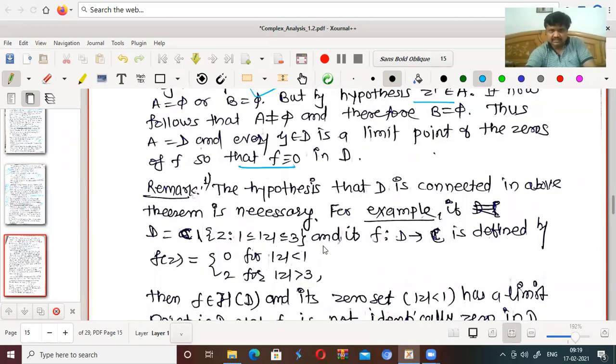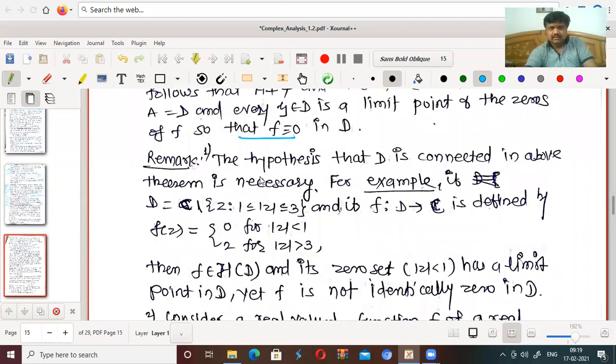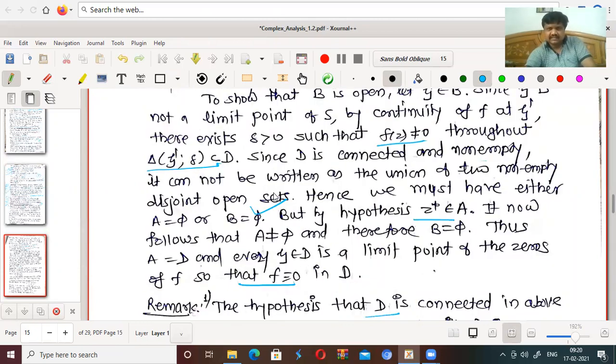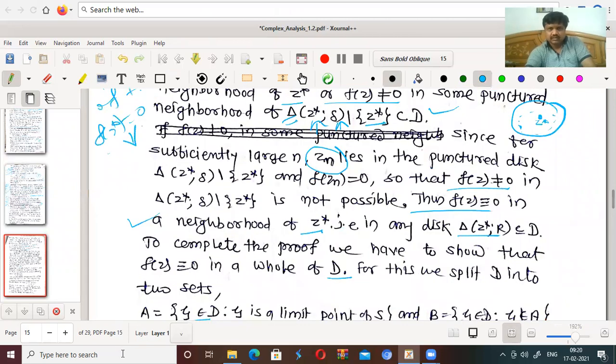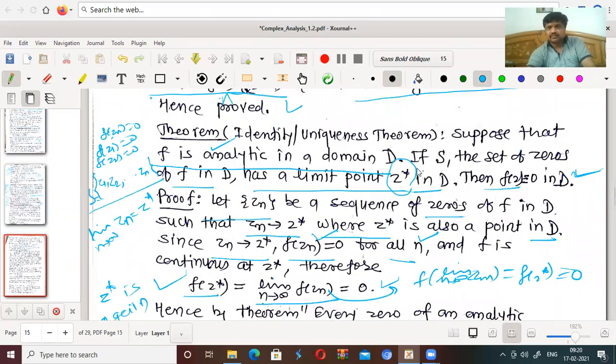So there are some remarks. In the hypothesis of the above result, D connected is necessary. The domain should be connected; then and only then does this result hold. Suppose that f is analytic in the domain D. This D should be connected, that's why we say it is a connected domain. So connectedness of D is necessary.